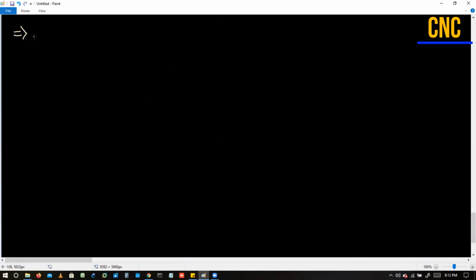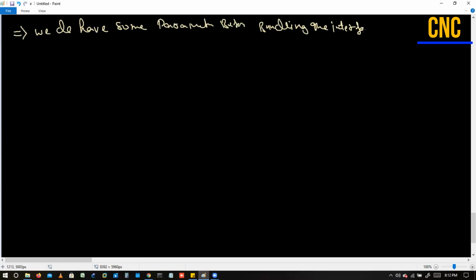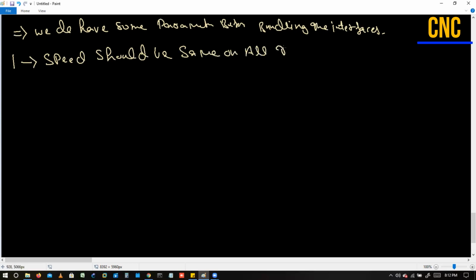Now, EtherChannel has some parameters that must match before bundling the interfaces. What are those parameters? The first one: speed should be the same on all the interfaces.